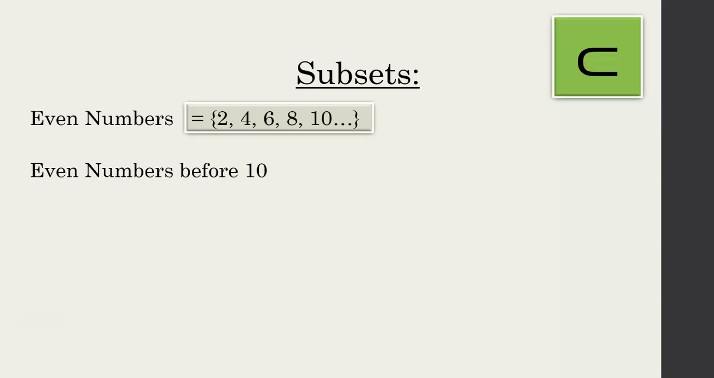That's a set. Now, what about the even numbers before 10? That would be 2, 4, 6, 8. And I'm not going to include 10. So it's before 10: 2, 4, 6, 8. So this is one set. This is a different set. They're not the same. This set includes 10, includes 102, includes all the even numbers. This only has 4 elements: 2, 4, 6, 8.